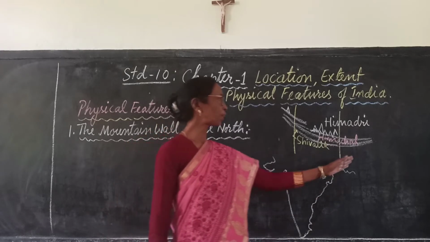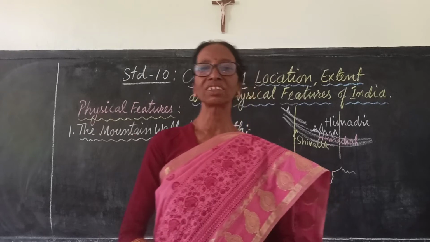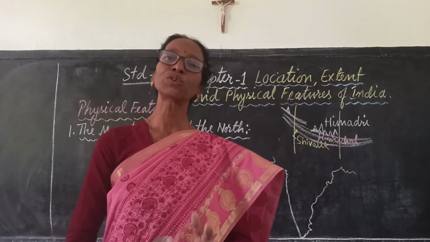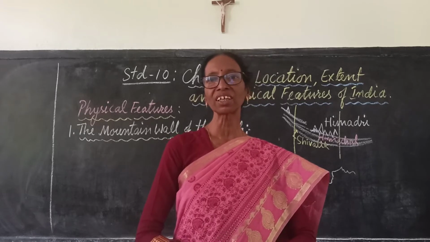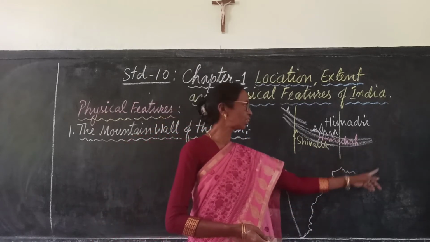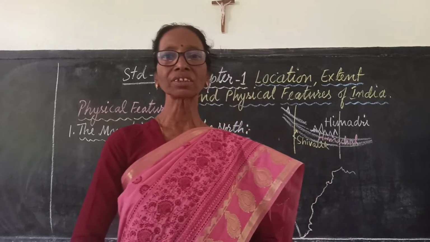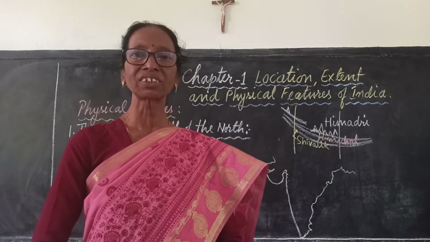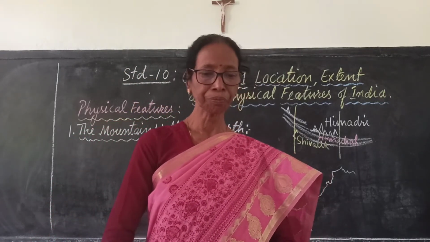In the eastern part, in Meghalaya, there are mountain hills which are Garo, Khasi, Jaintia, Naga, Patkai, Mizo. All these hills are the parts of Himalayas. These all together are named as Purvanchal hills. So these Purvanchal hills are also the parts of Himalayas.